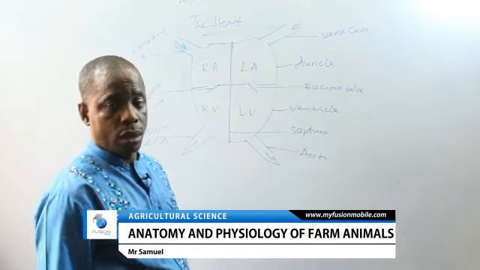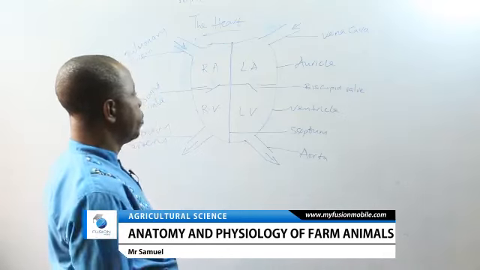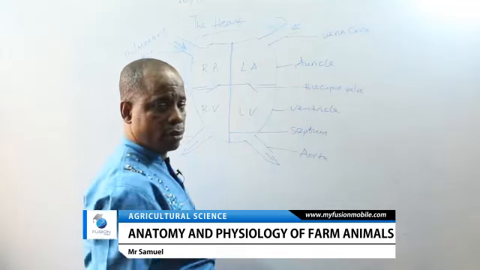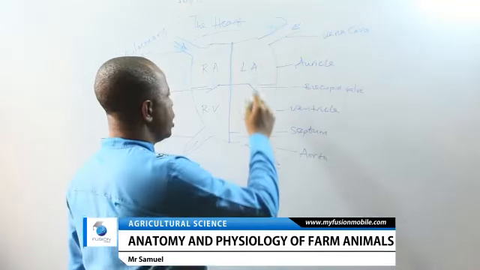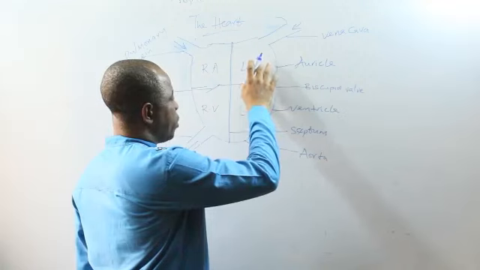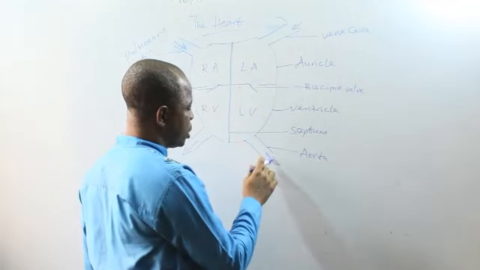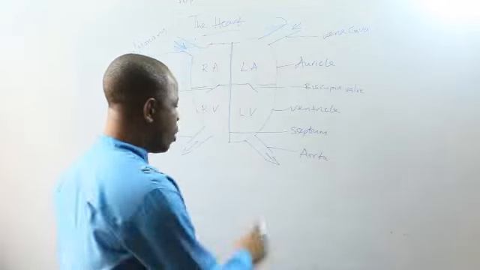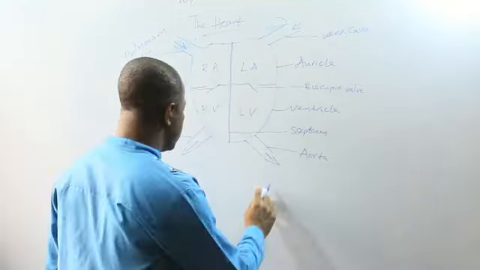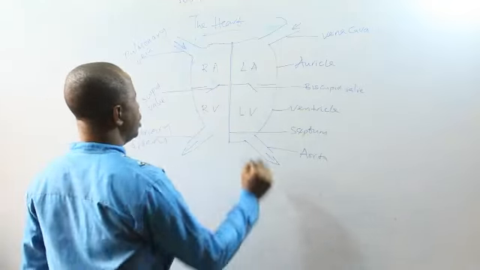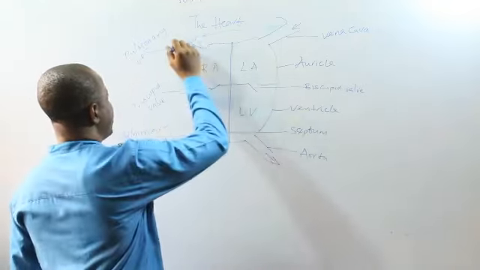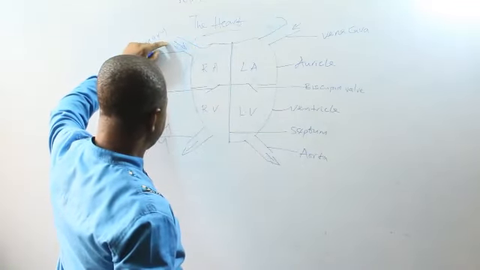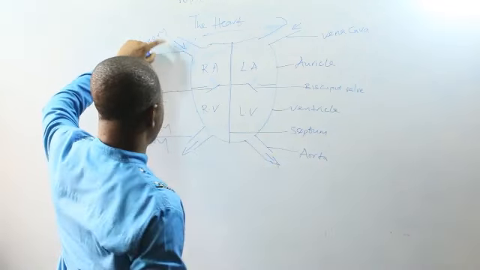Okay. Now, blood from the body enters through the vena cava. Then it goes through the auricle. The heart pumps it to the ventricle, then from the ventricle to the aorta, to other parts of the body except the lungs. And when the other parts of the body have used the oxygen in the blood, it returns diagonally from here, down back here. It does not have oxygen.